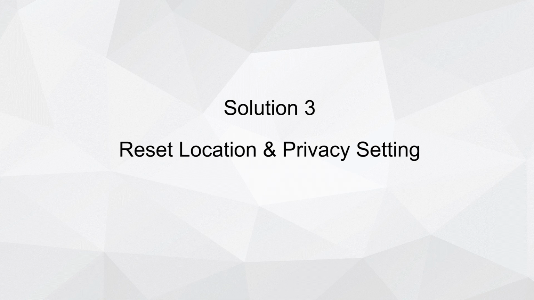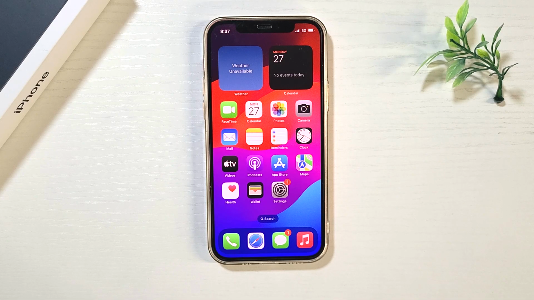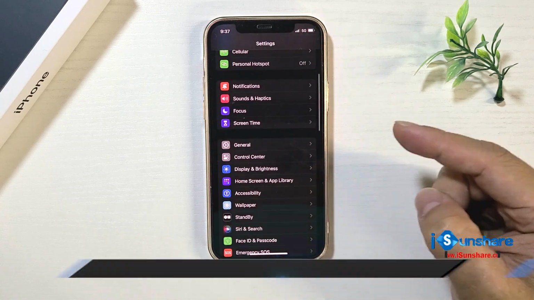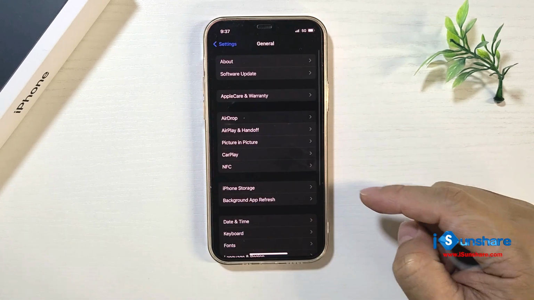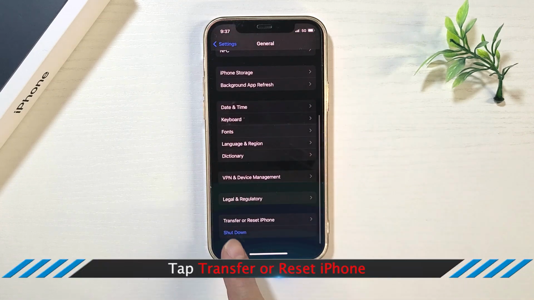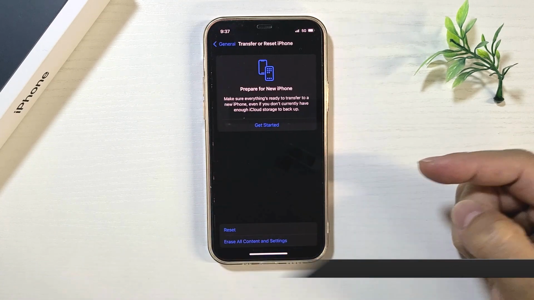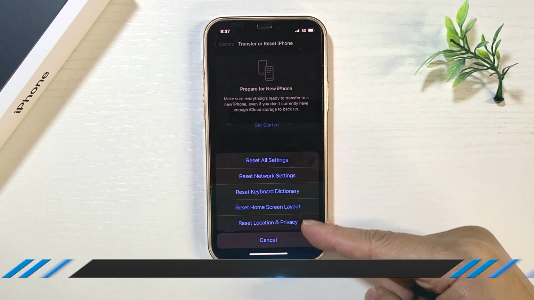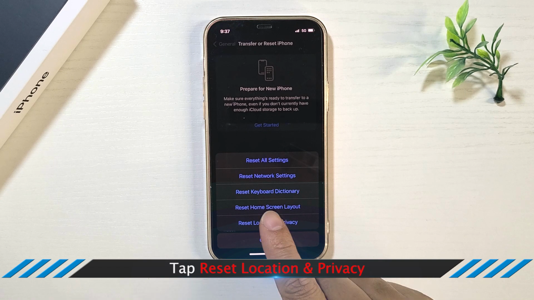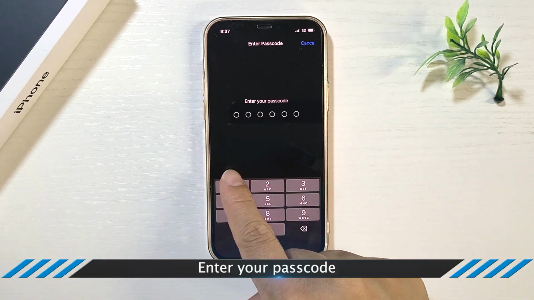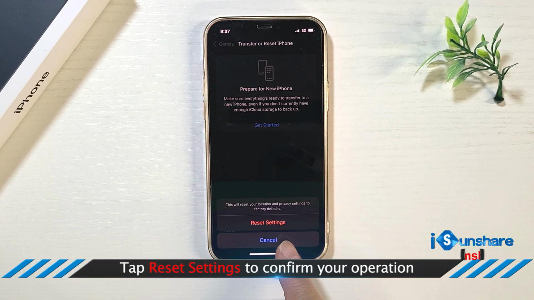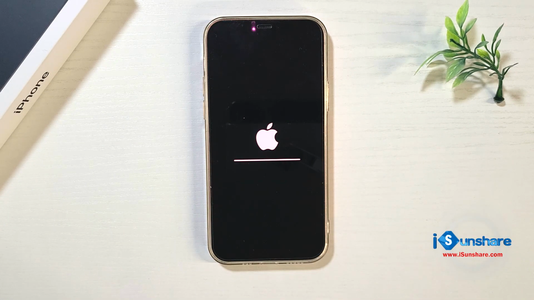Solution 3. Reset location and privacy setting. Unlock your iPhone, tap Settings. Tap General. Tap Transfer or Reset iPhone. Tap Reset. Tap Reset Location and Privacy. Enter the screen passcode. Tap Reset Settings. Alright, the location and privacy setting are restored to factory settings.